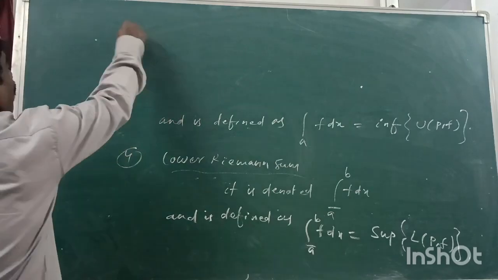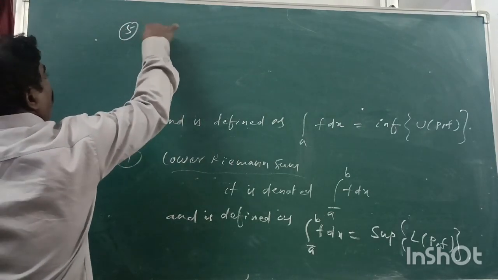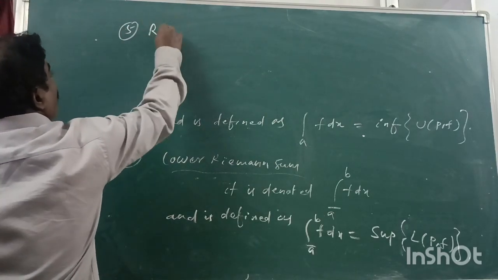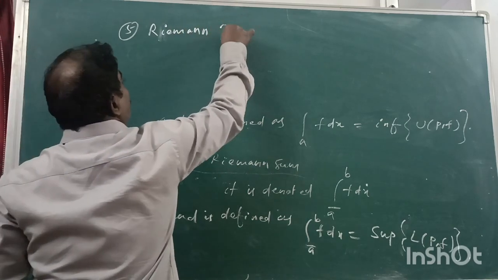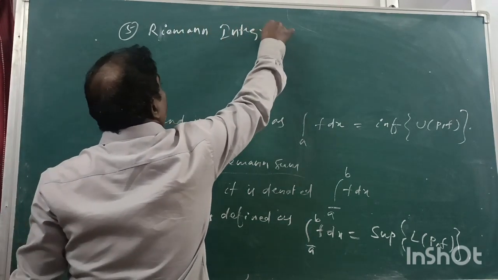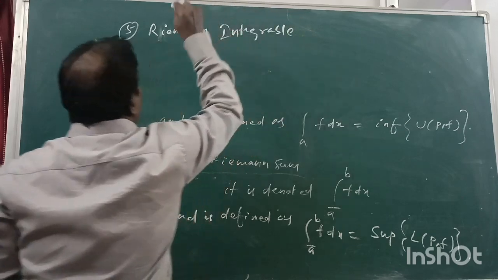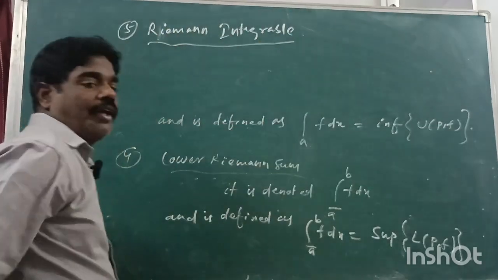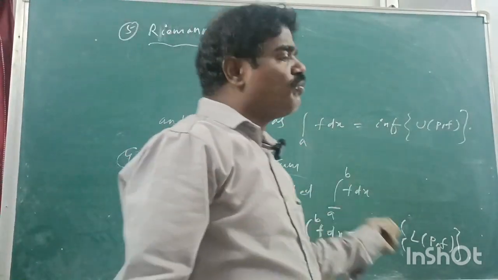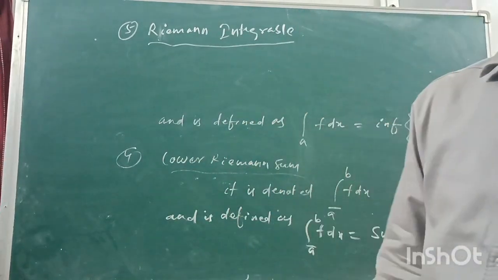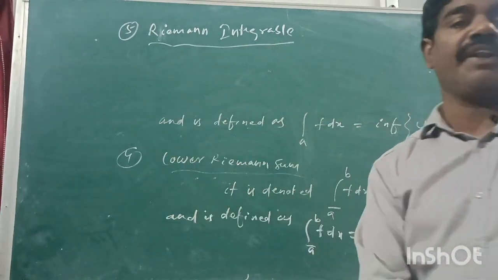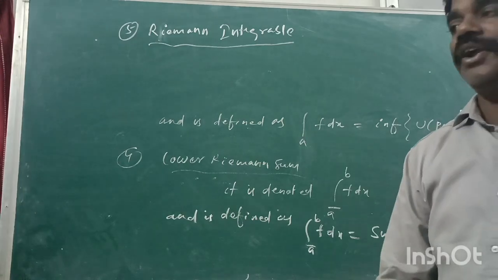The next, Riemann integrable. What is Riemann integrable? If the upper Riemann integral is equal to the lower Riemann integral, then we say that the bounded function is Riemann integrable.